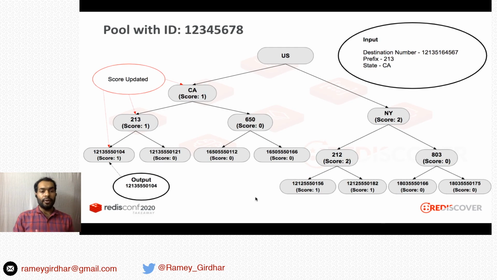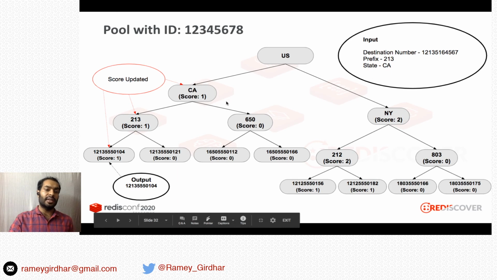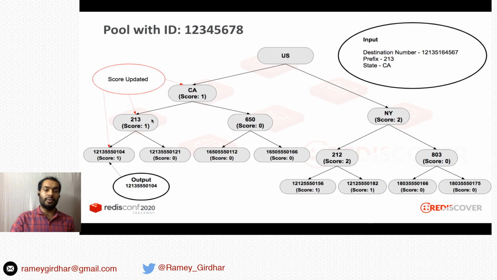Next, we took a California number with the prefix 213. We had numbers with the prefix 213 in our pool, so the output was one of those numbers, and you can see the scores being updated. For California it's 1, for 213 it's also 1, and the number itself is also 1.